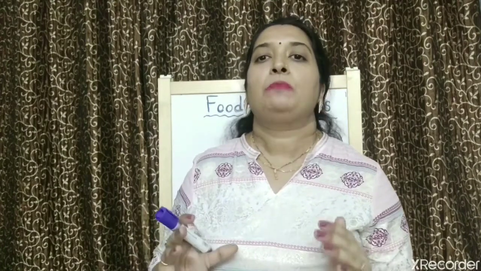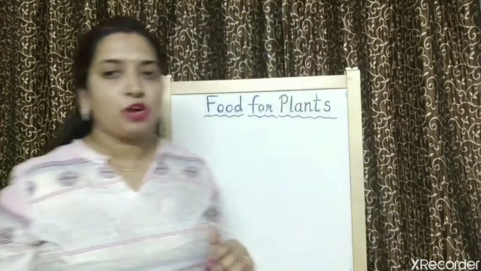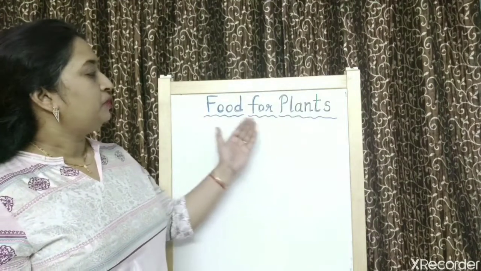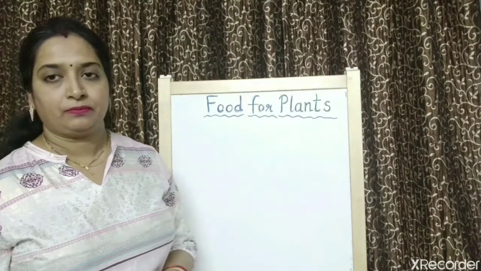Children, plants make their food in the leaf part, right? So today we will discuss food for plants. What is our today's topic? Today's topic is food for plants. Now, what I told you, just listen again. Plants make their own food. They provide food to every living thing, right? And they prepare their food in a specific part of them. And that part is called leaf.